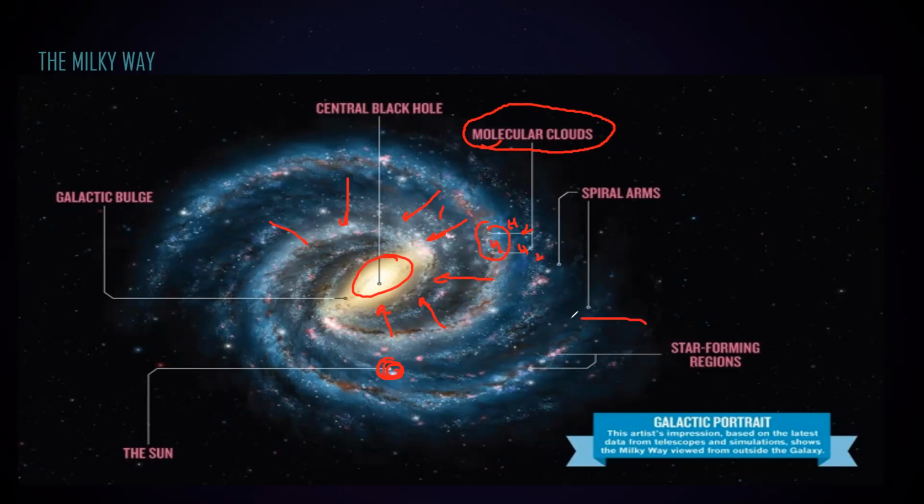This is the region where most new stars form. It's a cycle: the death of one star leads to the birth of another star.